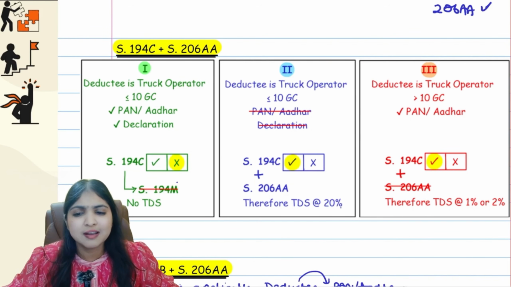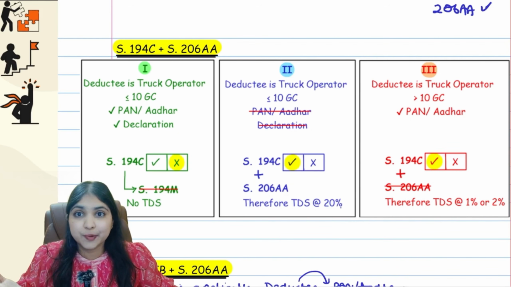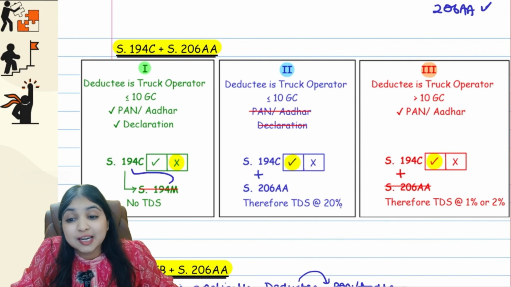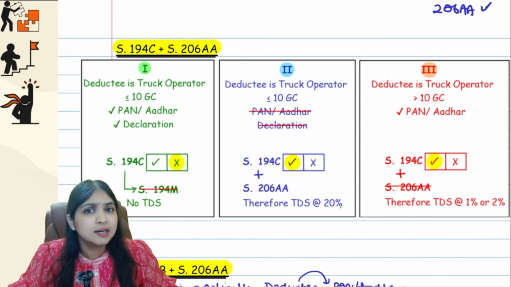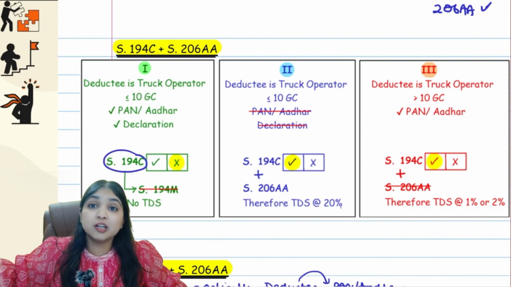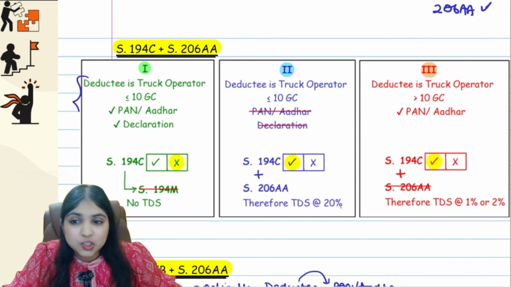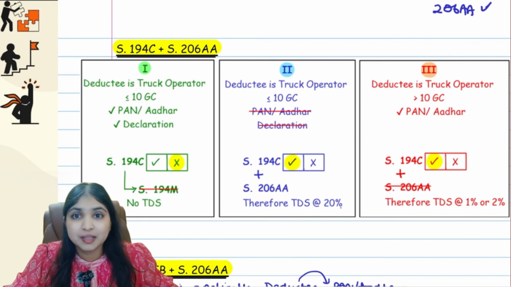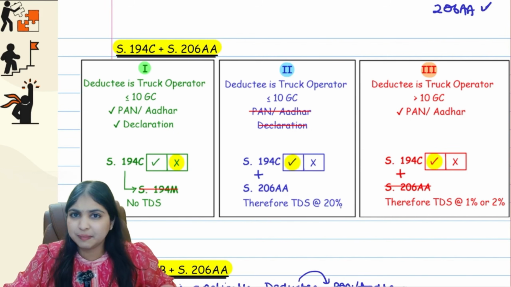No TDS at all. Why will 194M not apply? See, whenever 194C doesn't apply, we come to 194M. But in 194M, we have our checkpoints. One of the checkpoints is why is 194C not applicable? Either because it's a personal transaction or because the preceding previous year turnover or gross receipt condition is not fulfilled. Here 194C is not applicable not because of the personal point, also not because of the preceding previous year turnover or gross receipt point. Here 194C is not applicable because the special situation is fulfilled. So therefore 194M, your third checkpoint will not get fulfilled. So neither 194C will apply nor 194M will apply. No section will apply, guys.